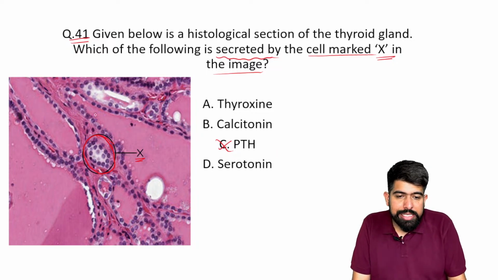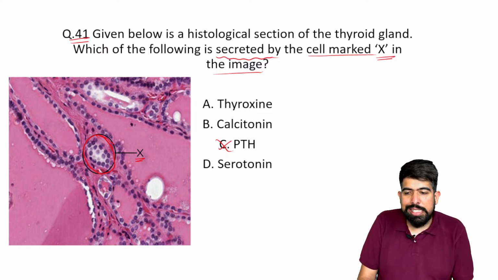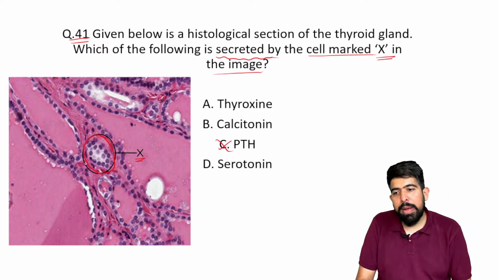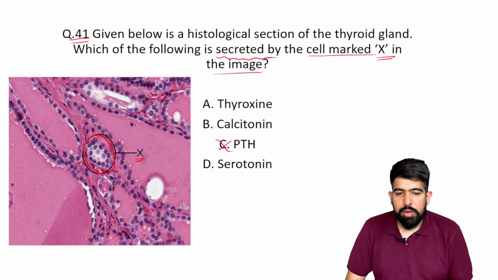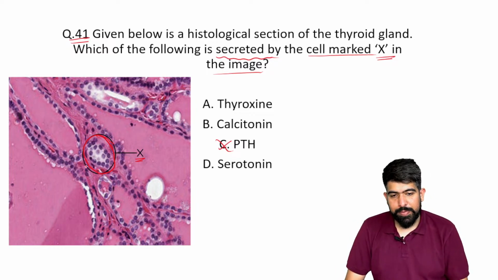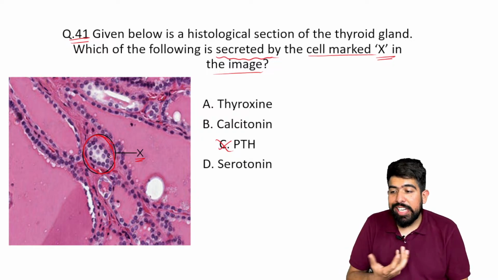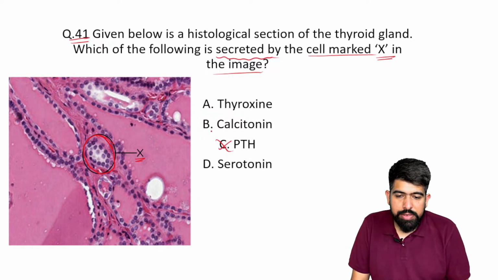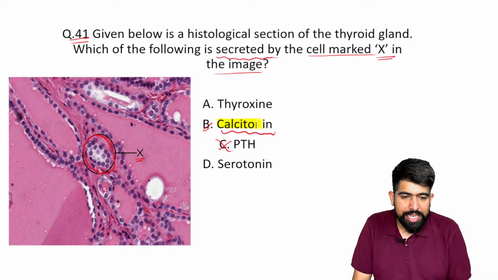Although, if you can see here, these are the big follicular cells, and between these follicular cells, this small cell is given here. This will be your C cell, or you can say the parafollicular cell. And now tell me, from this cell, which thing will be secreted? Yes, this will be secreted, your calcitonin. Very good, guys. Perfect, right?